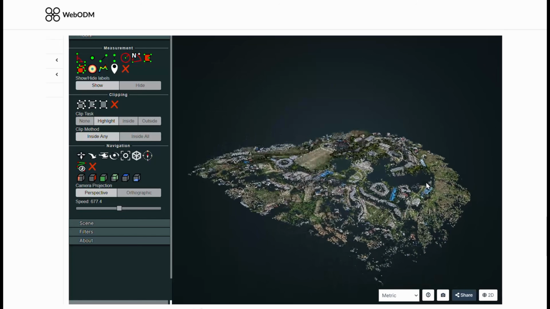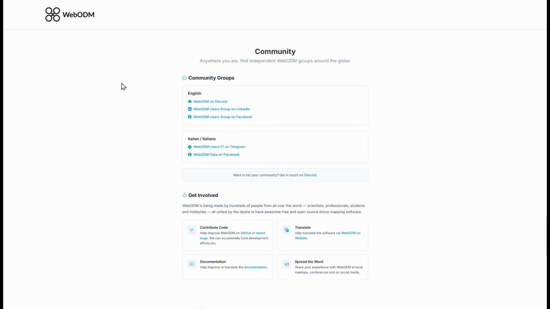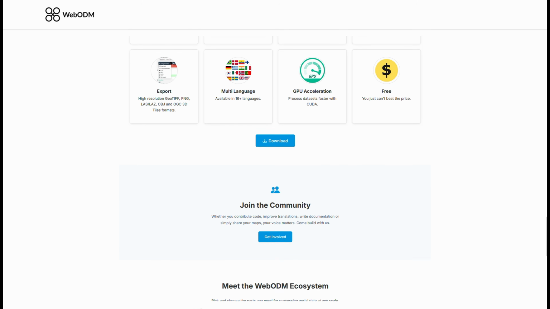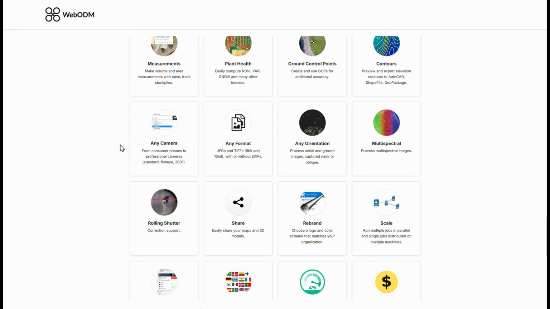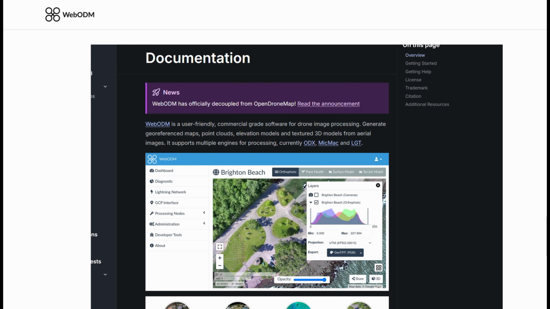And when we say open source, that means the software's underlying code is completely public and is built by a community of developers and contributors. That's why it's such a great alternative to the paid, expensive proprietary software like Pix4D, and you have full control over your data. And honestly, getting started is easier than ever right now.